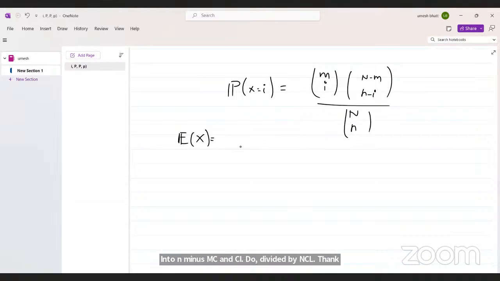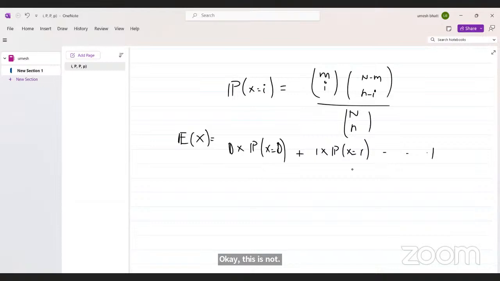So then what is the expectation? Expectation is 0 into probability of X equal to 0, plus 1 into probability of X equal to 1. Okay, this is not 0, this is 1.